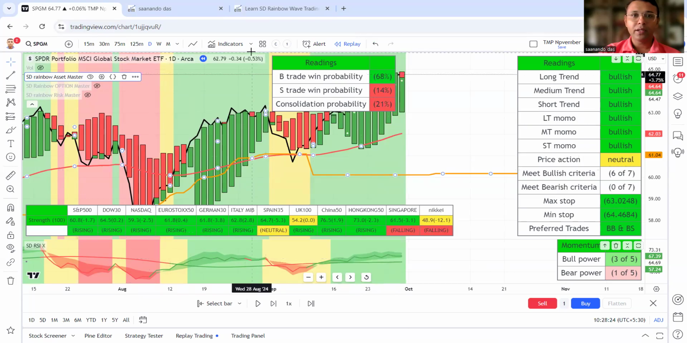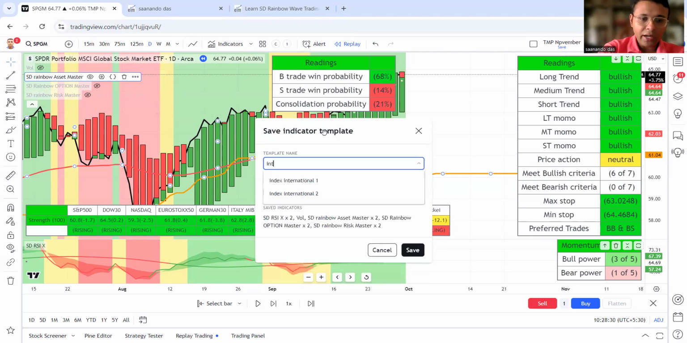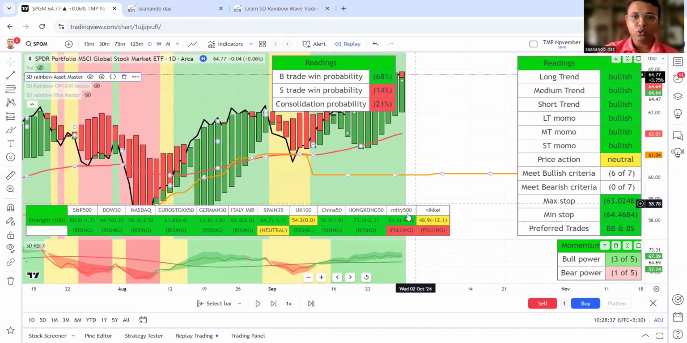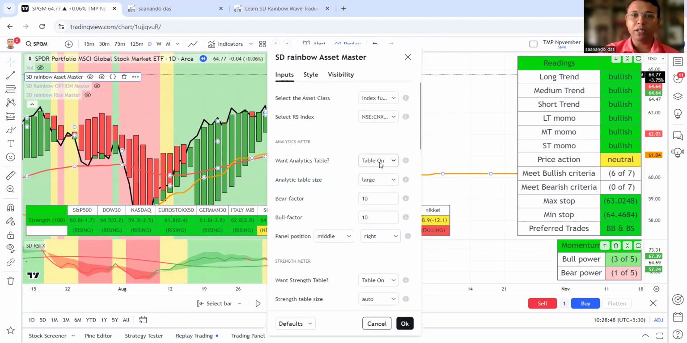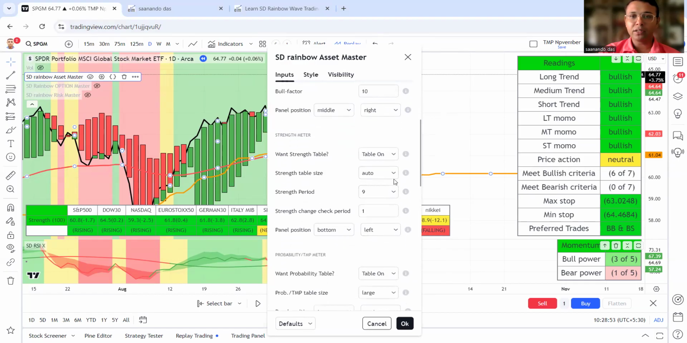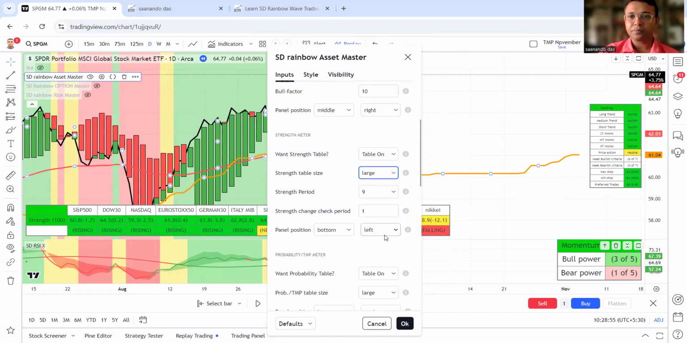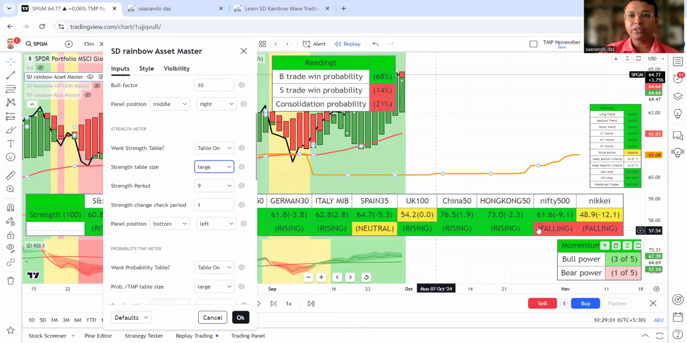Okay. And let me save it as a template. Save indicator template, add international 2024. Save. So Nifty 500 is in the falling mode, the strength. This is the strength meter. Nifty 500 is more in the falling mode. I can make it bigger. Let's make the analytical table tiny and let's make the strength table large. So this is the strength table which I have created large.